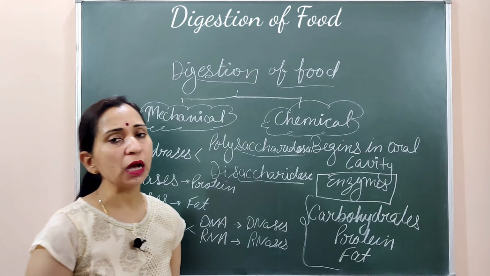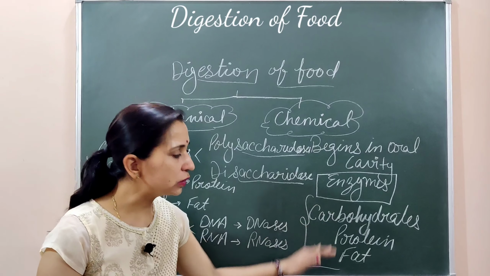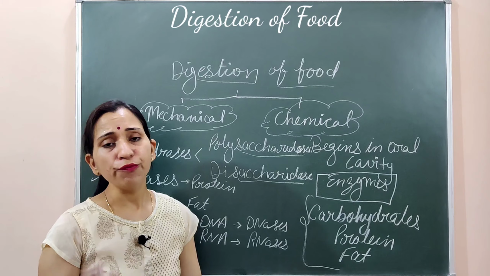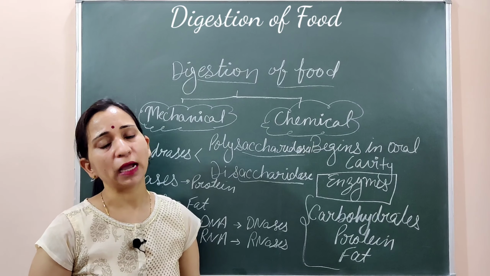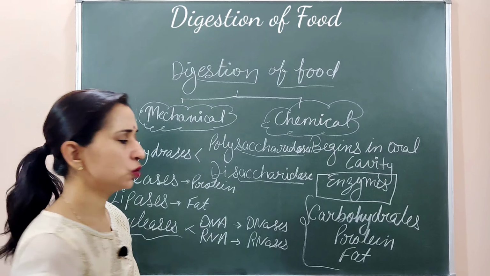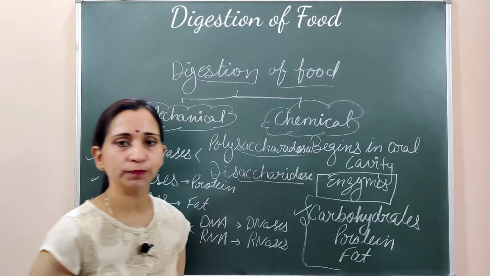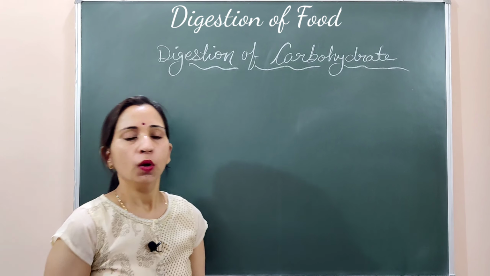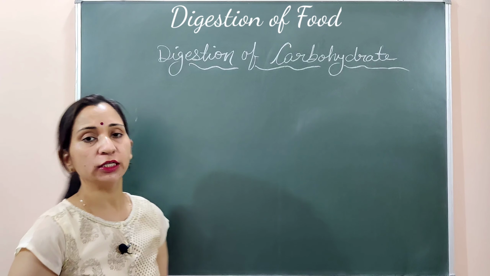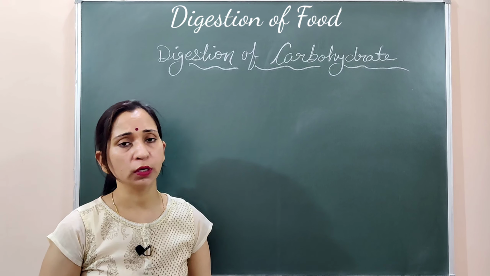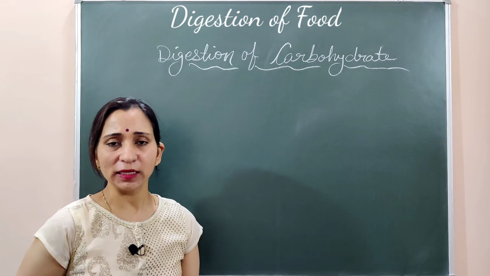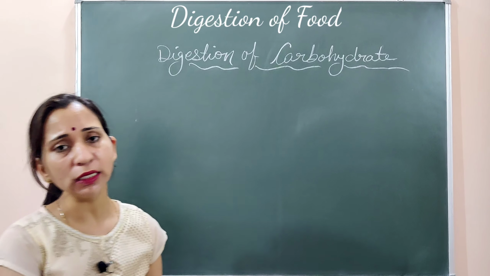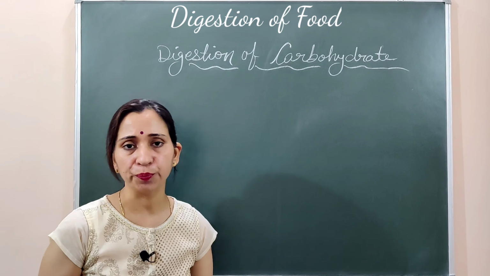Now we will discuss the digestion of all these three nutrients one by one in the different parts of the alimentary canal, and we start with the first nutrient, that is carbohydrate. We will discuss carbohydrate digestion in different parts one by one. First, we need to understand that the diet which we are taking contains carbohydrate in different forms.